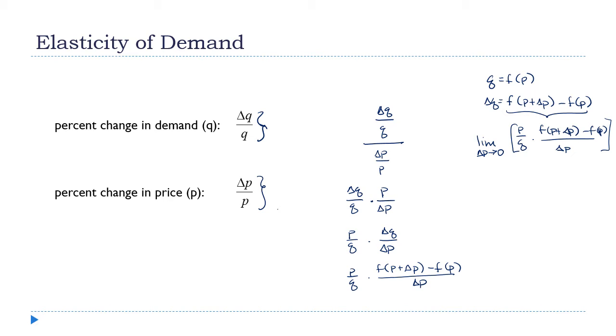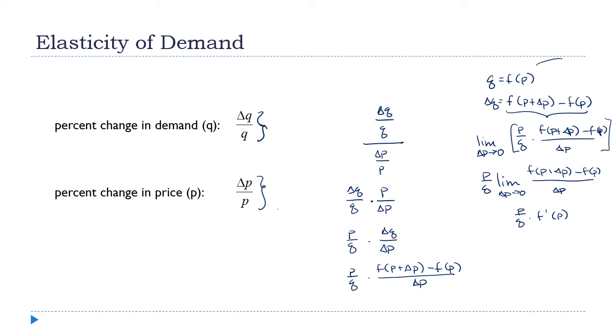This is P over Q times the limit as delta P approaches 0 of f of P plus delta P minus f of P over delta P, right? And this is what I needed, this is where I was trying to go with this. That limit is f prime of P. So this is P over Q times f prime of P.